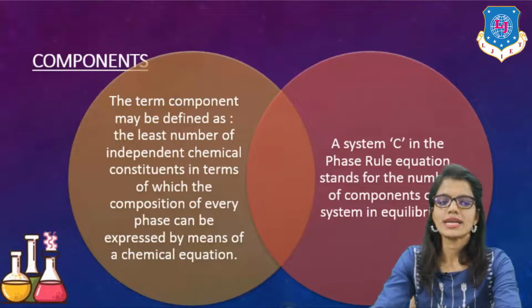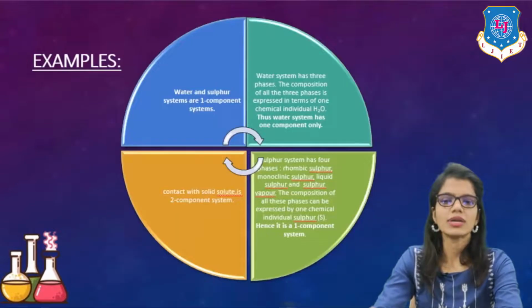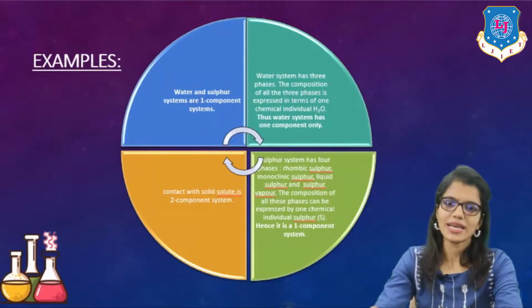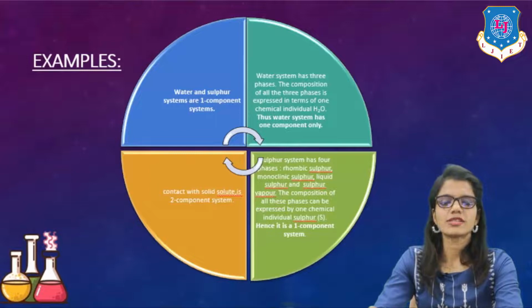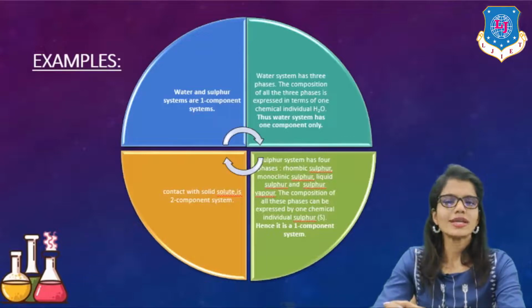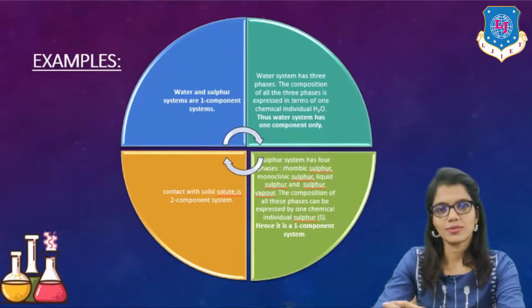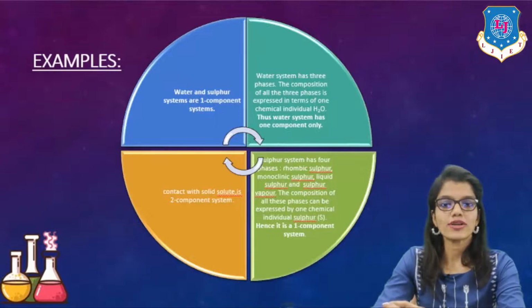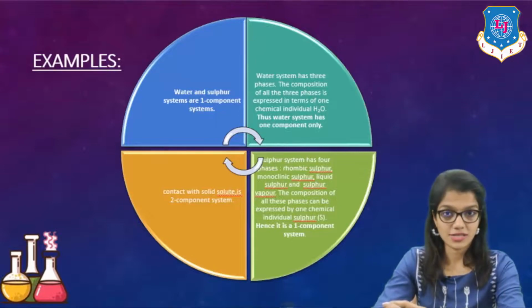Okay, so let's understand how it can be written and what are the examples of components. Let's begin with the first example, which is the water and sulfur system. Now, the water and sulfur systems are considered as one component system. Why is it so? Understand it properly here. The water system has 3 different phases.